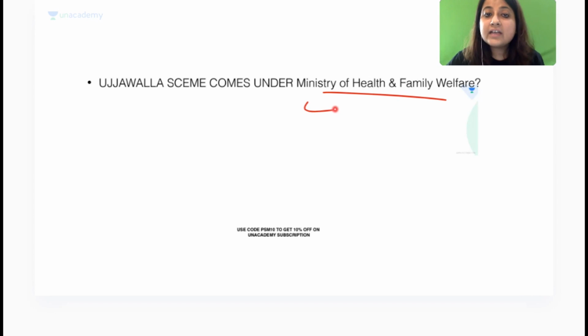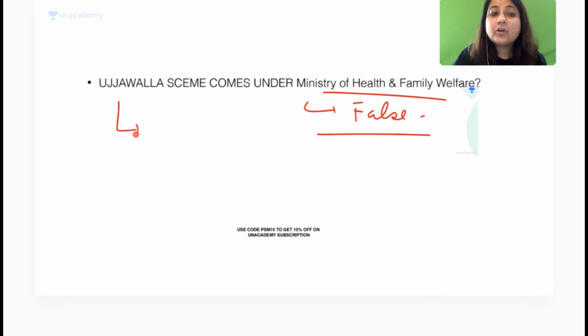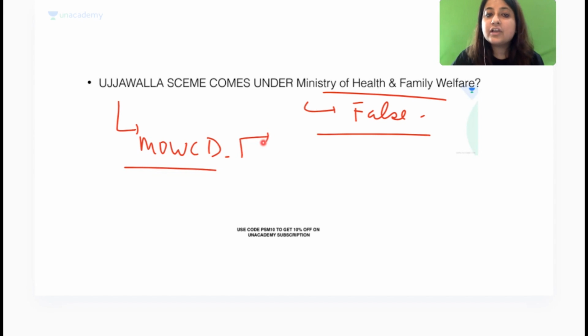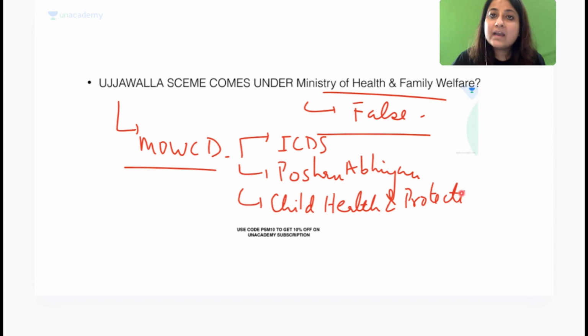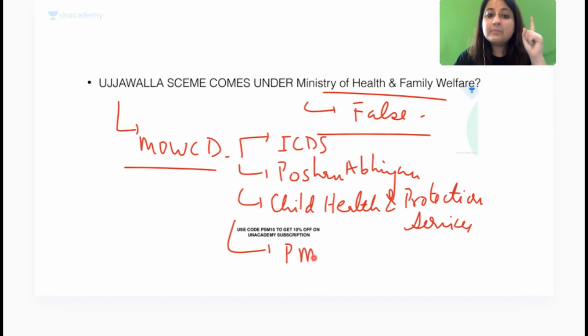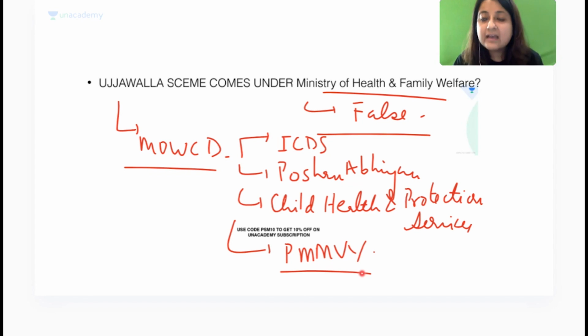Ujjala scheme is not under Ministry of Health and Family Welfare. If you've attended my previous classes, I have taught you it is under Ministry of Women and Child Development. What else is under Ministry of Child Development? Let's revise. Expected in FMG. ICDS, Poshan Abhiyan, Ujjala scheme, Child Health and Protection Services, and one maternal health initiative, guys. Which was that maternal health initiative? Pradhan Mantri Matru Vandana Yojana. Kal humne dekha tha na, which is a cash incentive of ₹6,000.